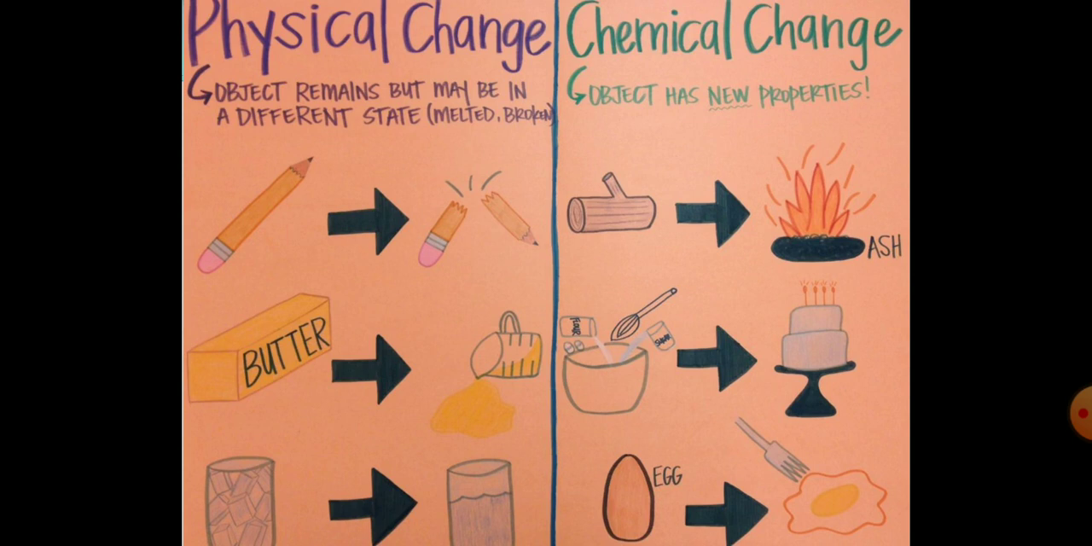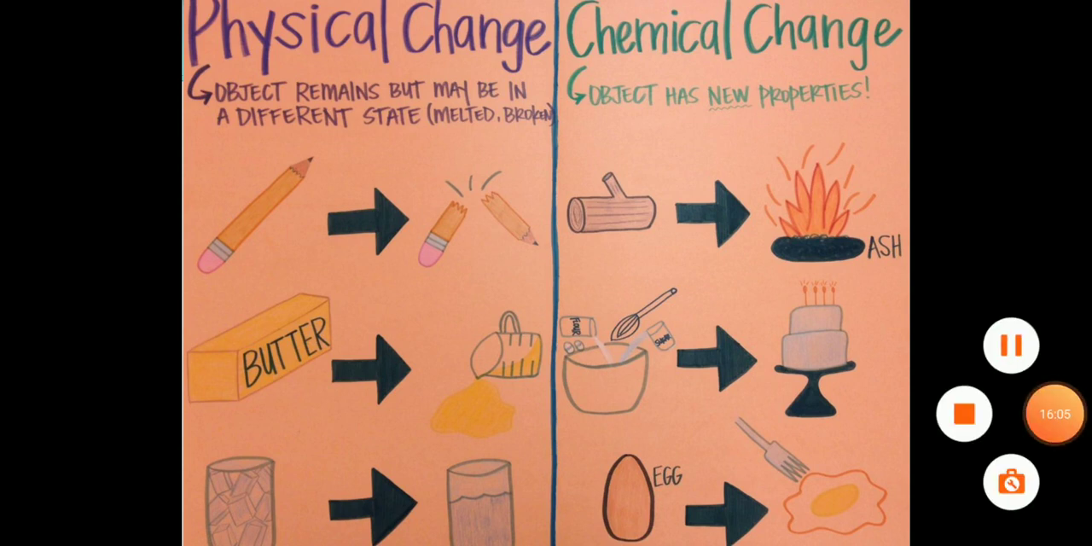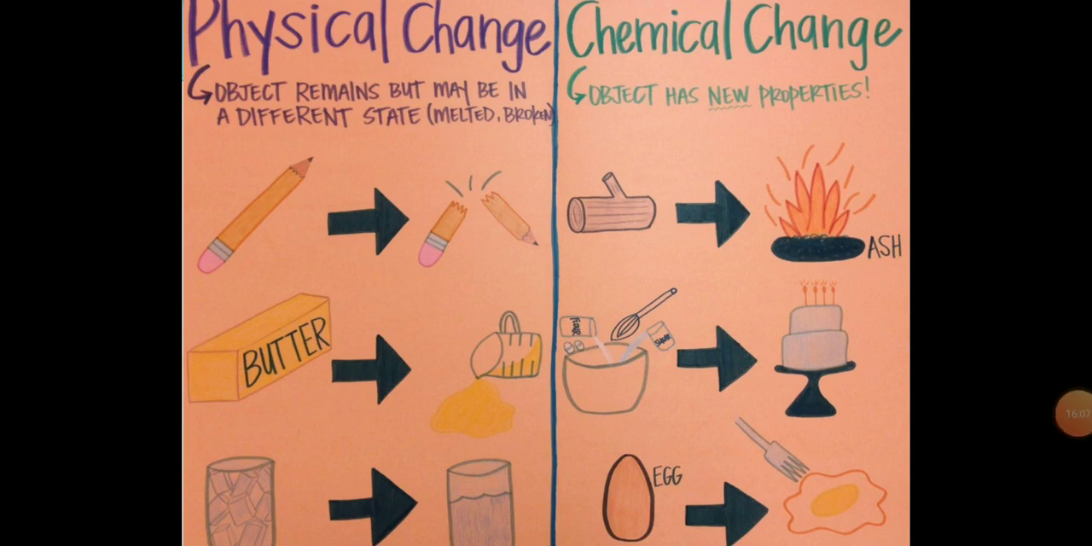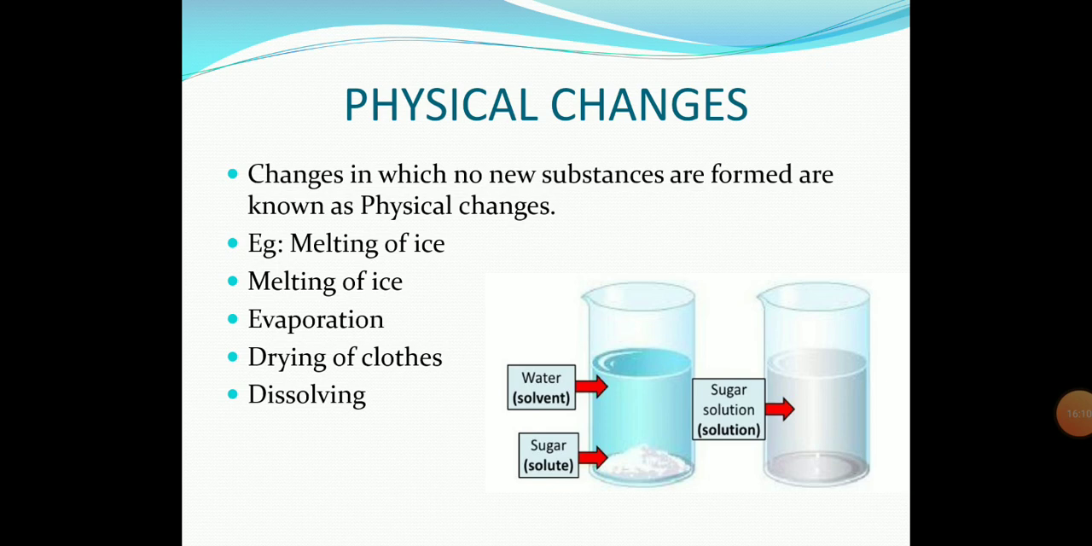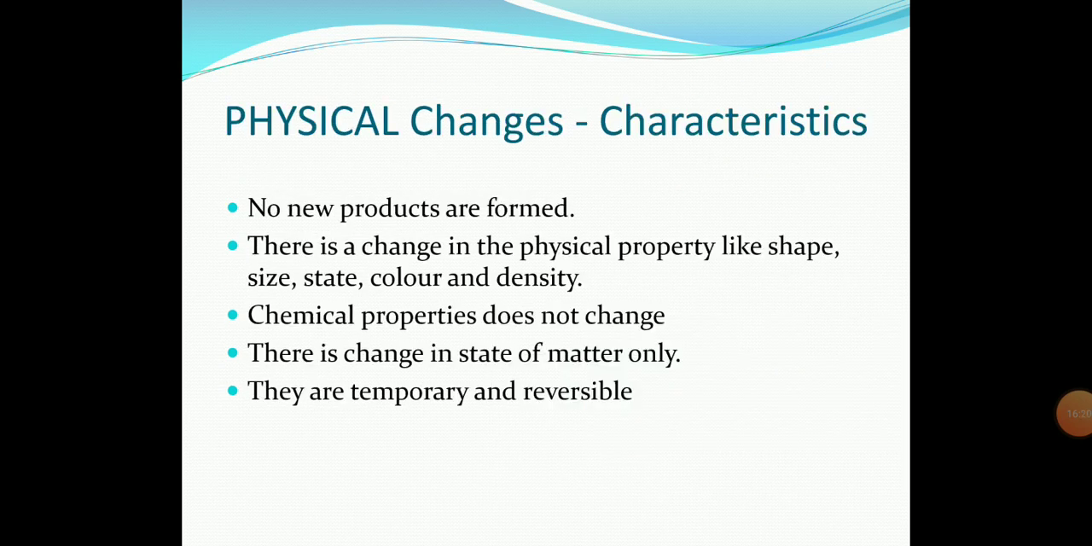Melting of butter. You take the butter and you melt it. That means it will come into a liquid form. Now I can again put it in the freezer and I can get solid butter again. So that is why physical changes are reversible, chemical changes are irreversible. Coming to examples for physical changes, we saw the melting of ice, melting of butter, evaporation, drying of clothes and dissolving.